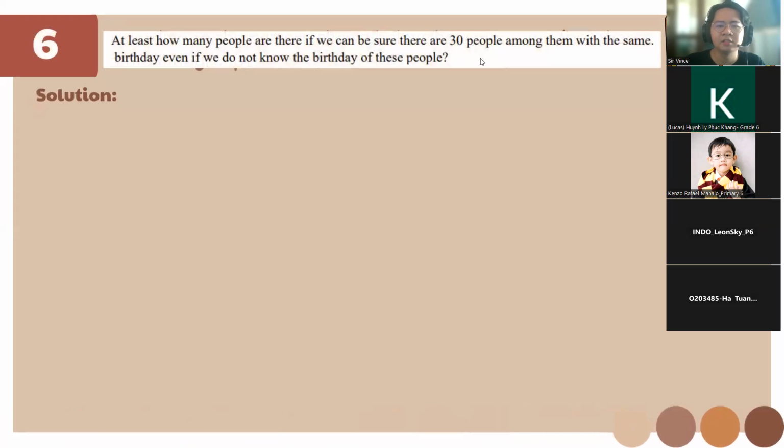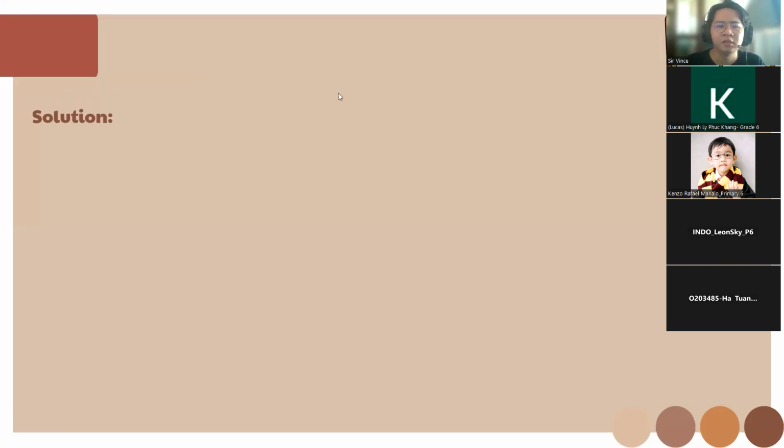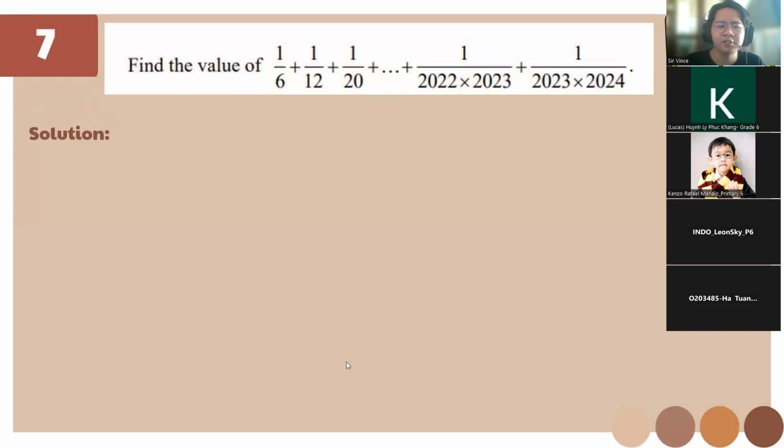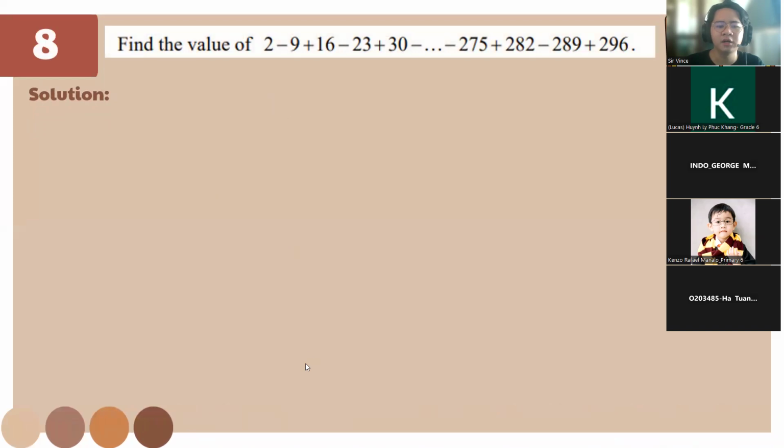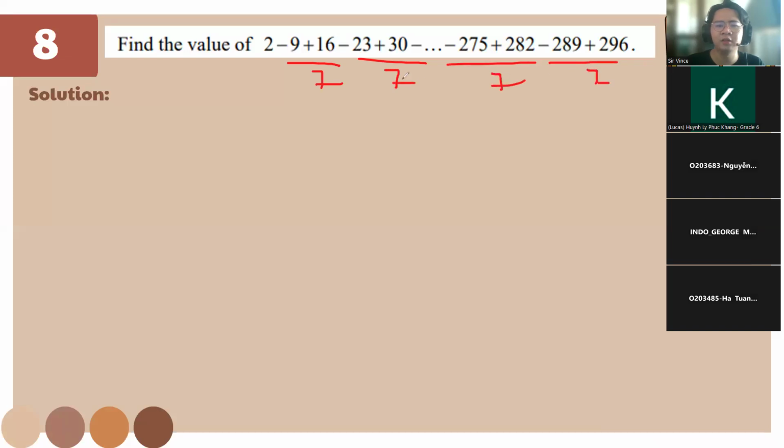This one, class, is 366 times 29 plus 1, okay? This is 365 plus 1. Then, this one, you need to make sure this becomes 1 over 2 times 3, so that you can have 1/2 minus 1024. This one, we know it's going to be a 7 pattern here. Then just find the number of terms, then you add 2 on the last part.